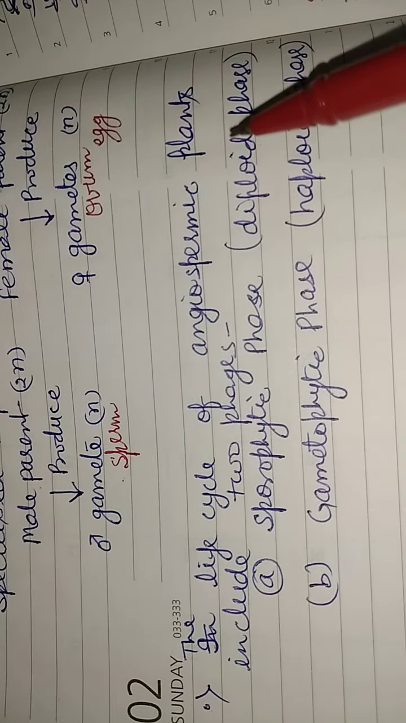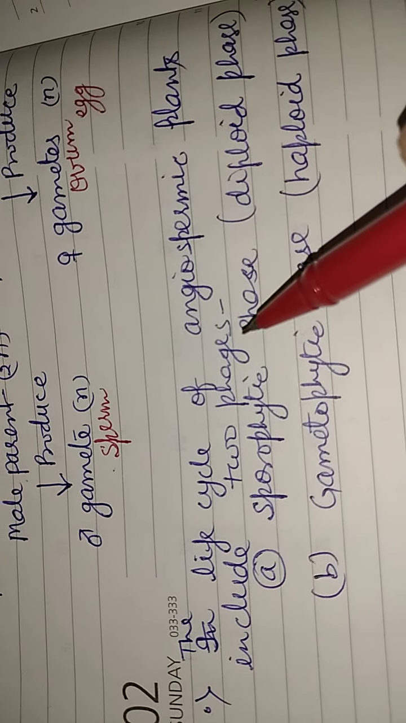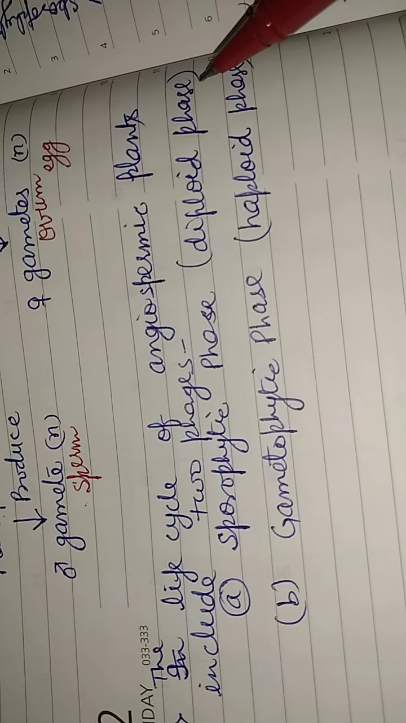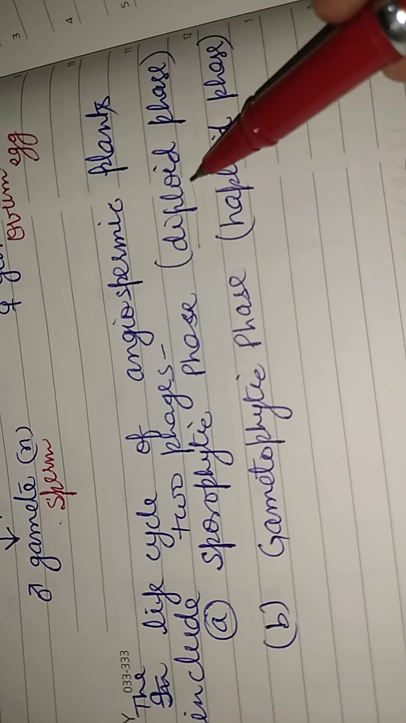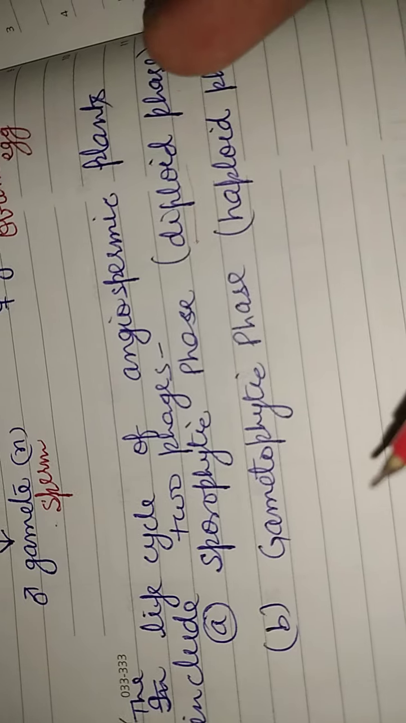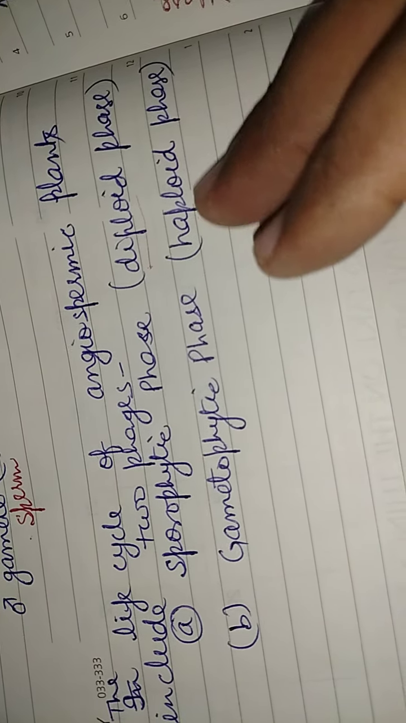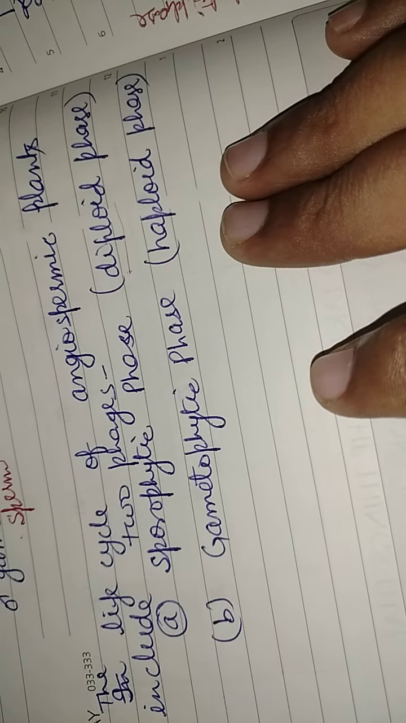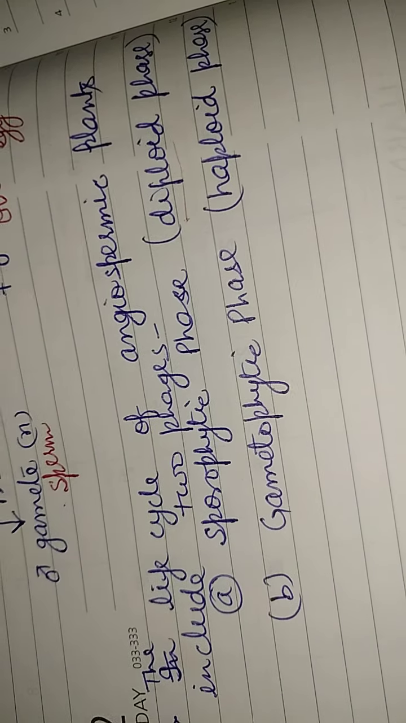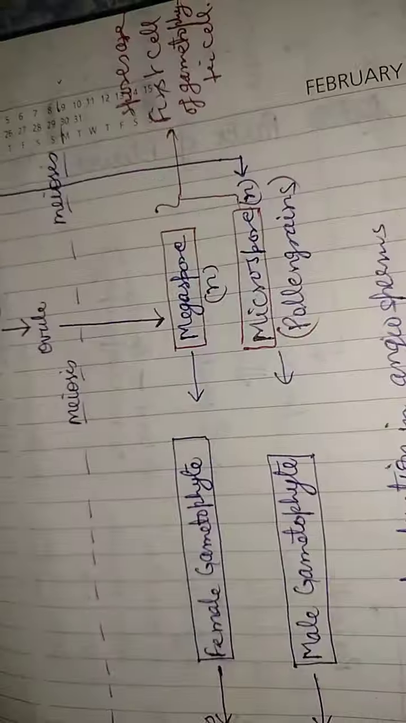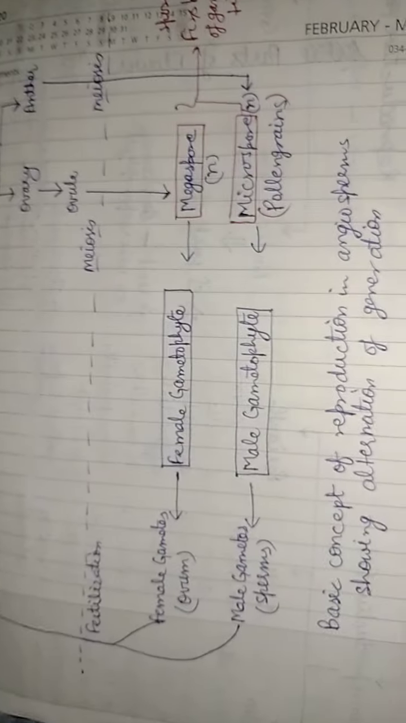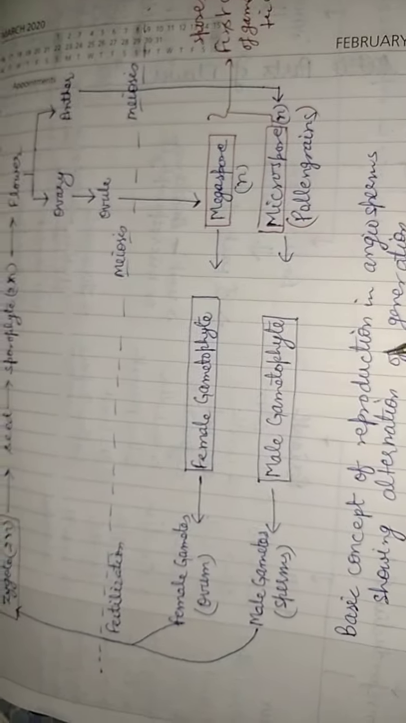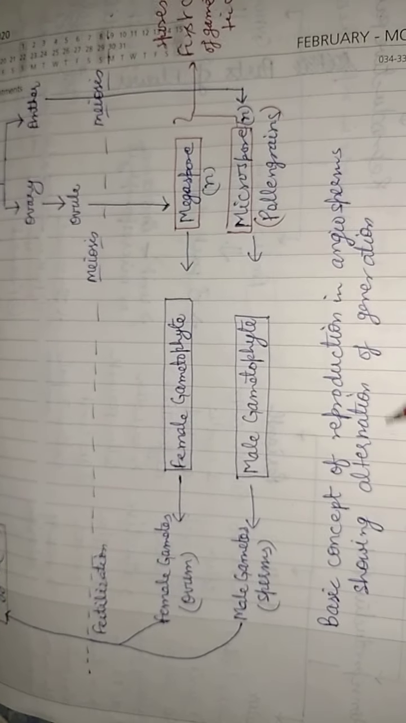The life cycle of angiospermic plants includes two phases: sporophytic phase, that means diploid phase, and gametophytic phase, that means haploid phase. Diploid means where two sets of chromosomes are found, and haploid phase is where half set of chromosomes is found. Here a flow chart is given which clears the basic concept of reproduction in flowering plants or angiosperm plants, showing alternation of generation.